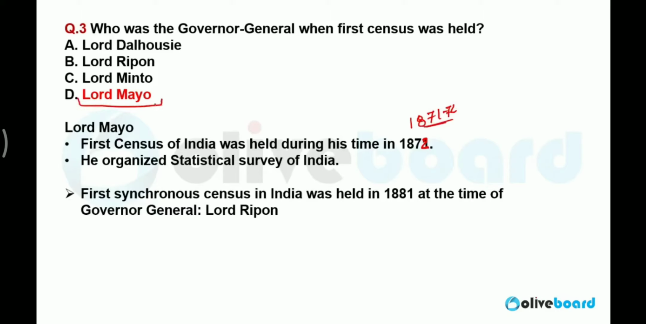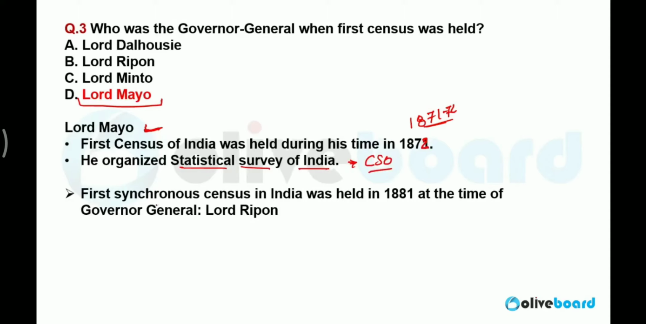Lord Mayo was the Governor General of India, or you can use the term Viceroy also, because after 1857 we started using the term Viceroy of India. So he was the Viceroy of India at that time, and he conducted the first census. He also organized a statistical survey of India. Now we call it CSO, Central Statistical Organization. CSO or NSO we call it, right? So CSO also you can remember.